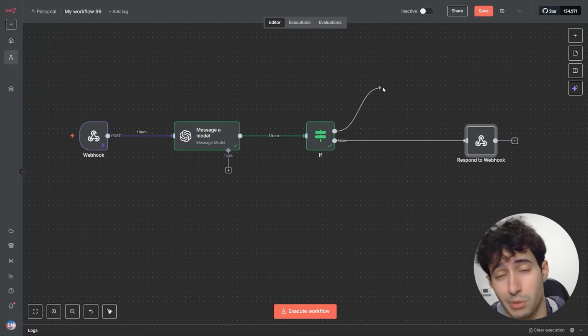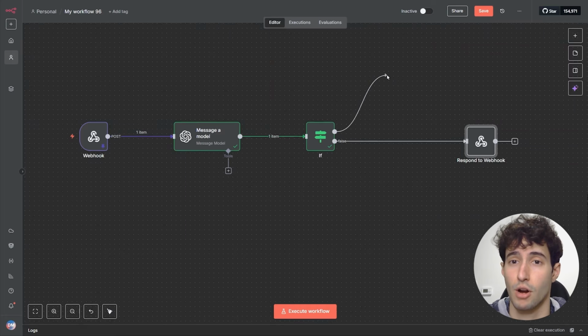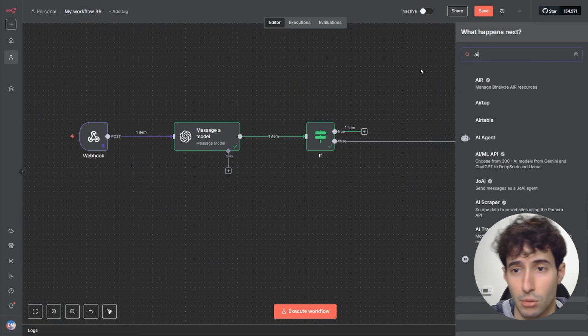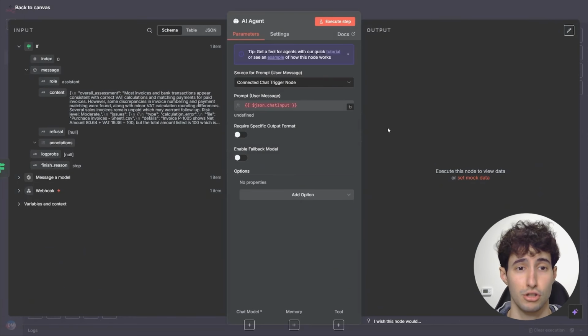But since we did in fact insert a website URL inside our app, then we obviously have to go and crawl that website. So to do that, I will come over here and search for an AI agent. The reason I'm using an AI agent is because I want to crawl that website and also simultaneously generate a human-like response that I can send back in our Lovable interface.